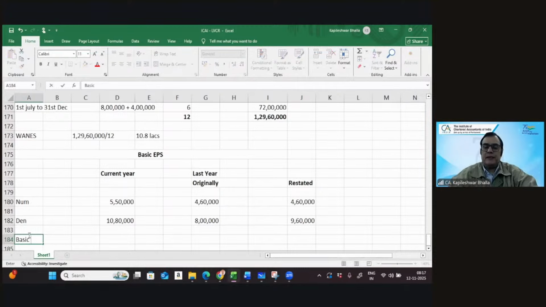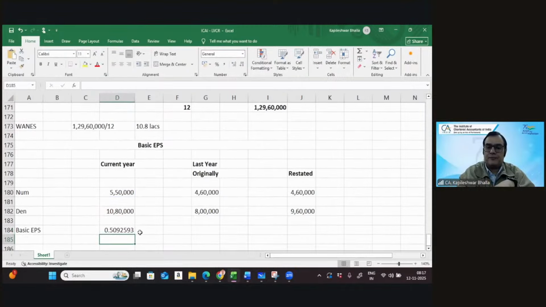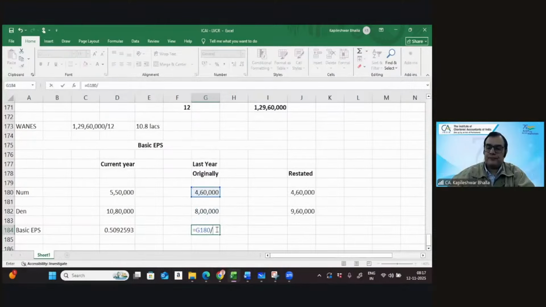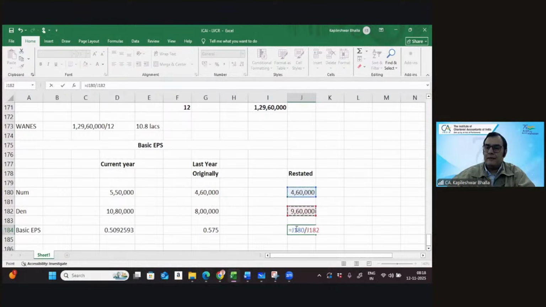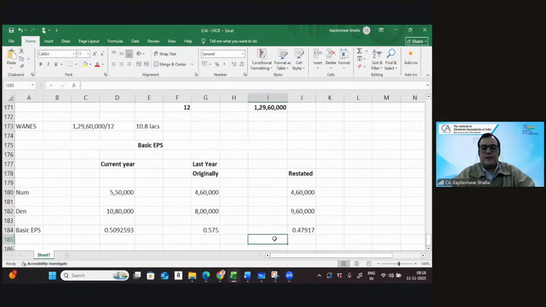So we can get the basic earning per share: numerator divided by denominator. And we get the results in this case. Wonderful indeed. So the calculation becomes a little clerical, but I think otherwise it's pretty fine and straight.